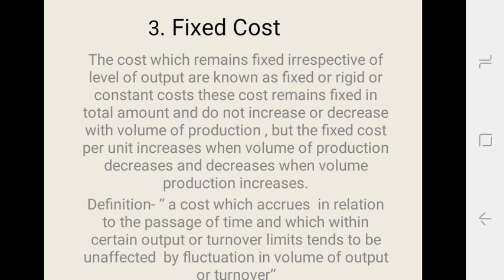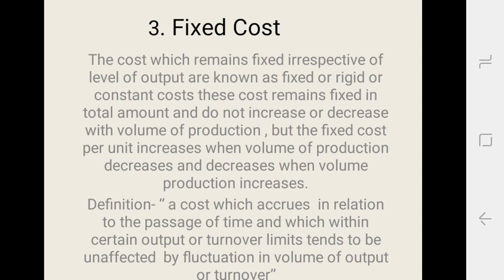Now, the next concept we will see is fixed cost. The costs which remain fixed irrespective of the level of output are known as fixed, rigid or constant costs. These costs remain fixed in total amount and do not increase or decrease with the volume of production, but fixed cost per unit increases when volume of production decreases, and decreases when the volume of production increases. Thus, fixed costs are constant in total amount but fluctuate per unit as per the production changes.